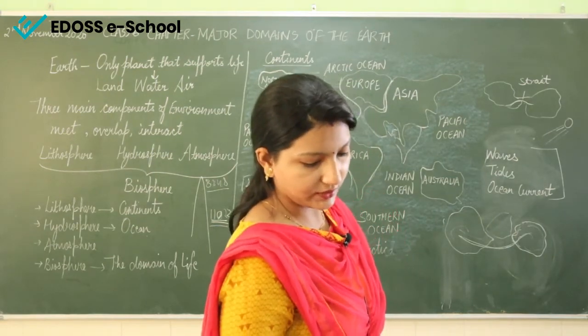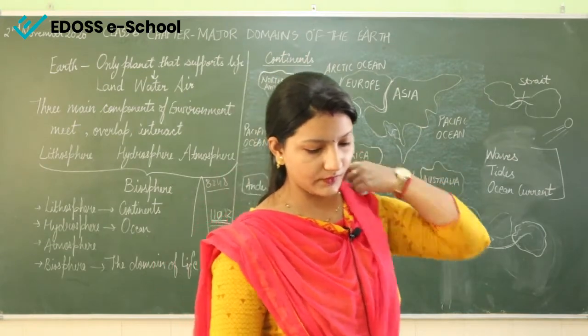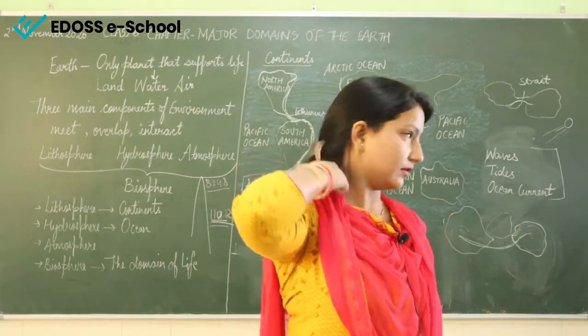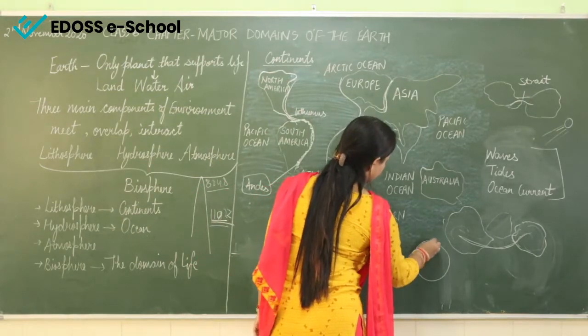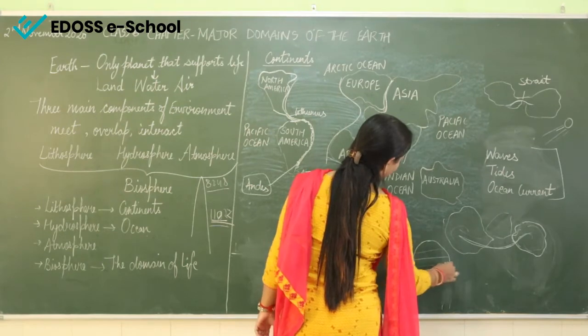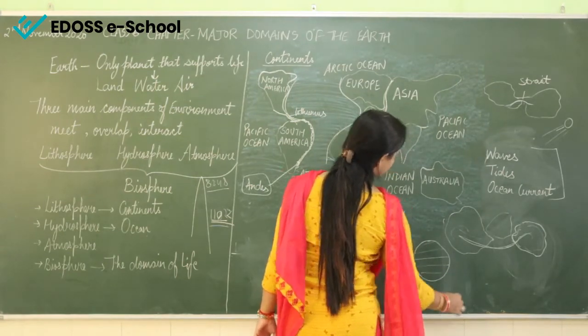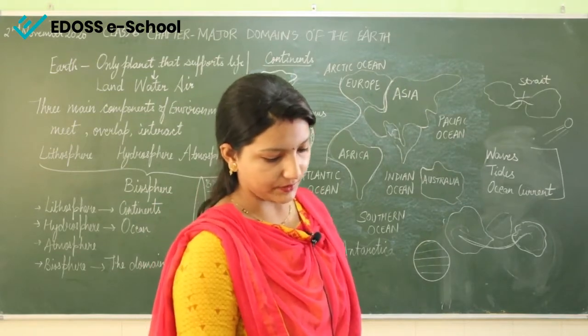Now Southern Ocean. Southern Ocean is below the Antarctic Circle. I have told you about this. This is Earth, Equator, Tropic of Cancer, Tropic of Capricorn, Arctic Circle, Antarctic Circle. Right. So we have already read about this in our previous chapters.